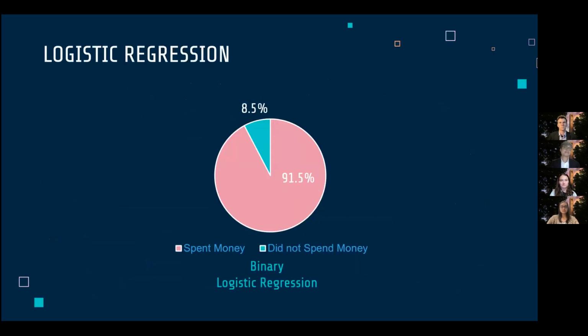As Daniel stated, the first model we created was a binary logistic regression comparing whether or not people spent money on apps. From this model, we found that 91.5% of people that answered the survey have spent money on apps, whereas the other 8.5% have not.